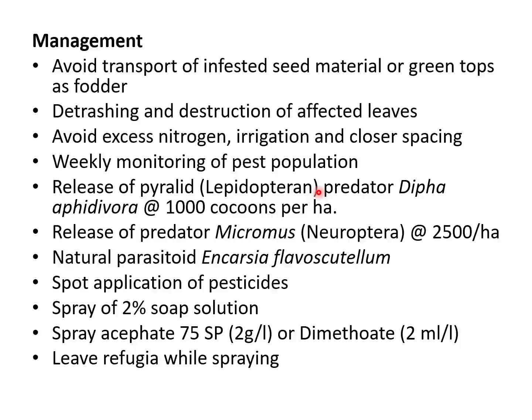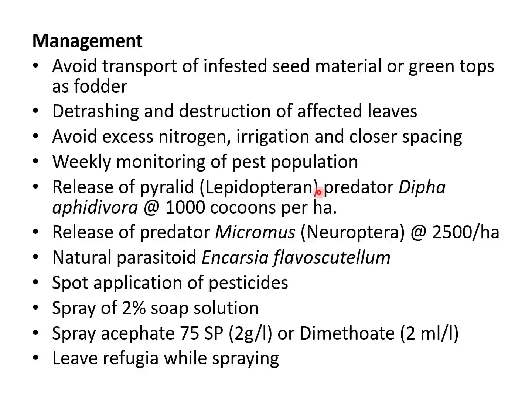There is another predator, which is a neuropteran predator. The scientific name is Micromus. We can go for the release of Micromus at the rate of 2500 per hectare. Then there is a naturally occurring parasitoid, Encarsia flavoscutellum.